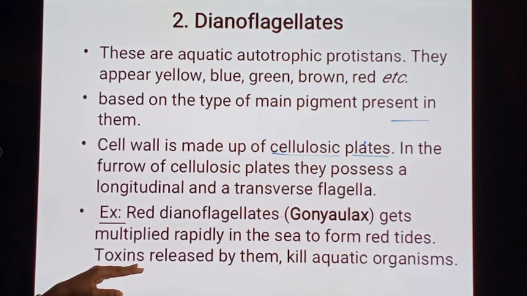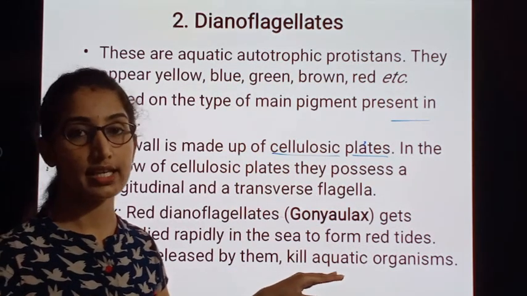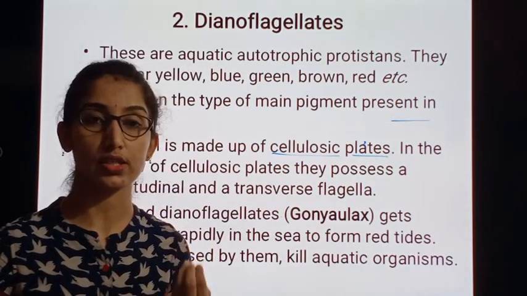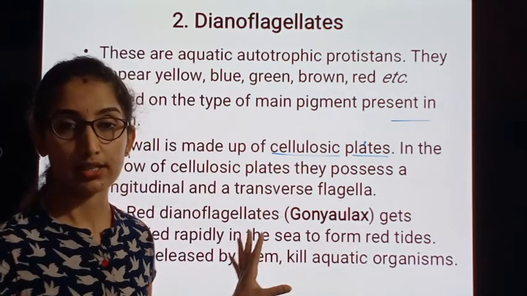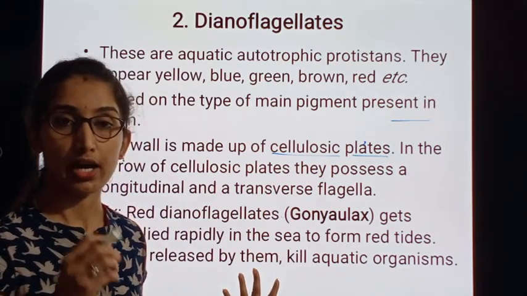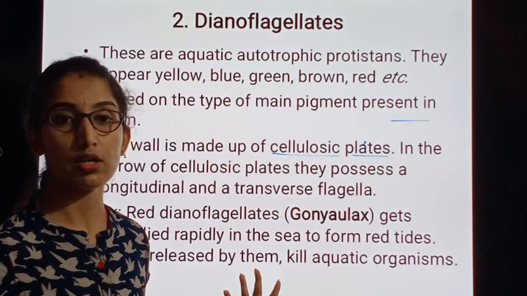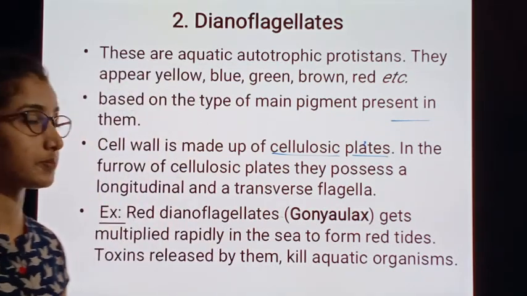And also the toxins released by these red Dinoflagellates will kill the aquatic organisms. That means some toxic chemicals are released into the water by these Dinoflagellates, and those toxic substances are very harmful and kill the aquatic organisms.